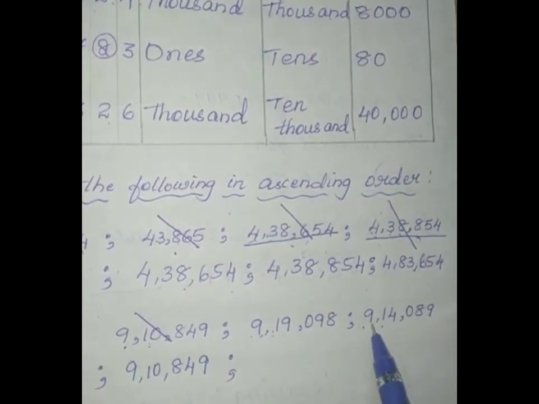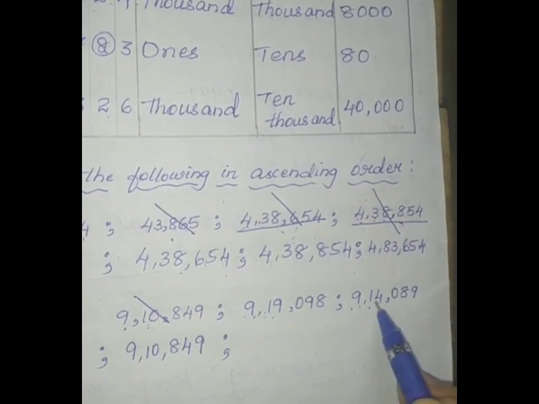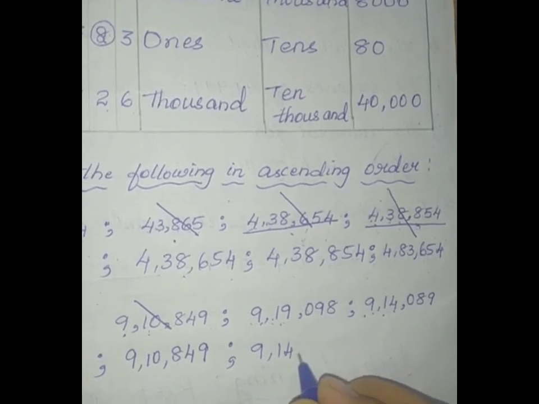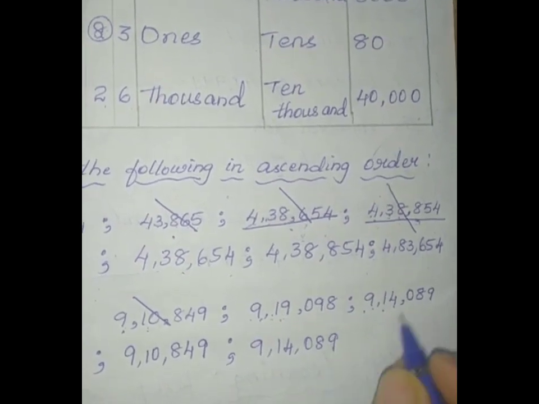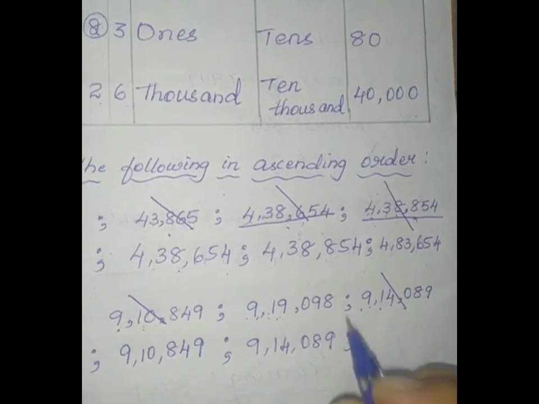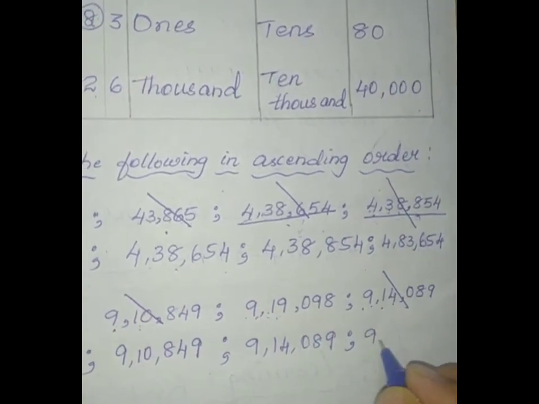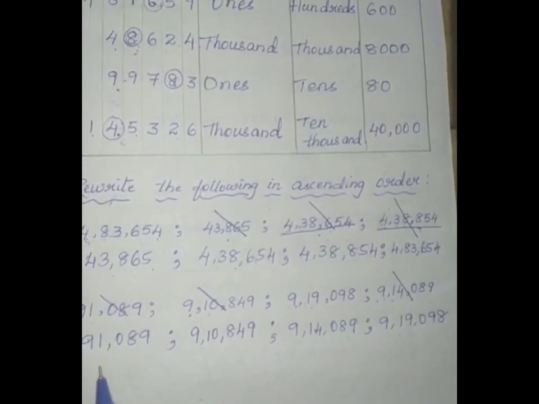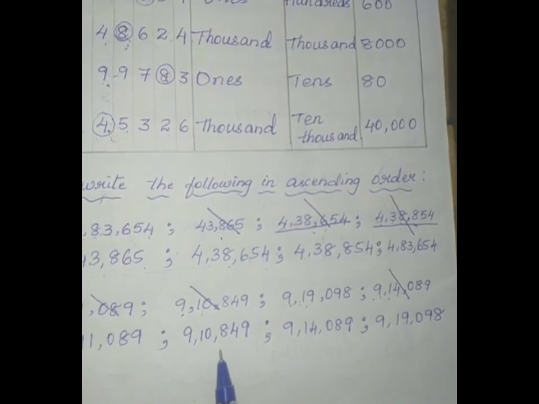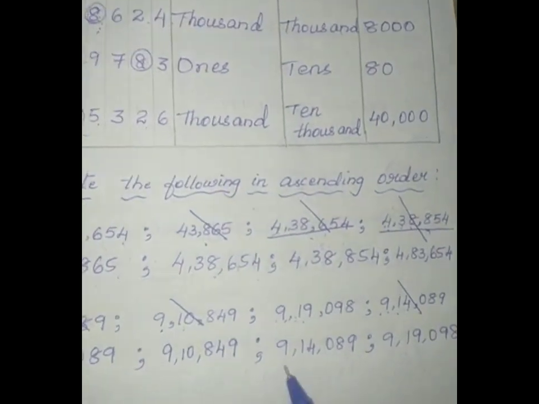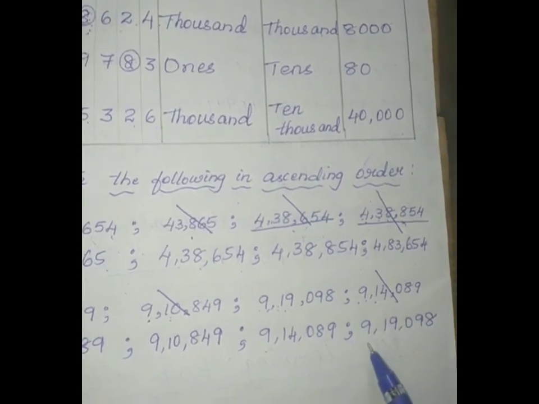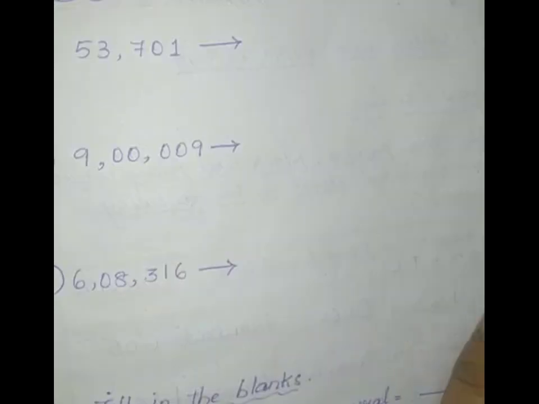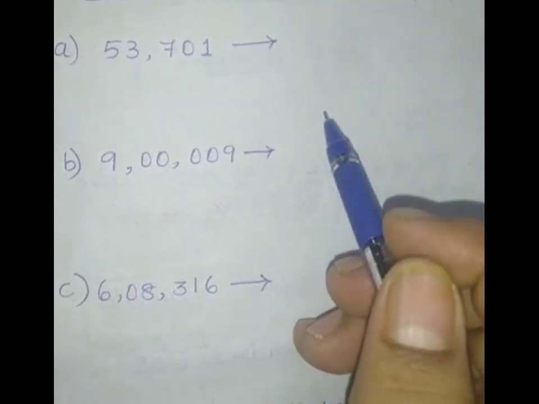9 lakhs, 9 lakhs. No answer. 19,000, 14,000. Which is smallest? Yes. 9 lakhs 14,089. Now strike this number. Next the remaining number is 9 lakhs 19,098. Once you check: 91,089, 9 lakhs 10,849, 9 lakhs 14,089, 9 lakhs 19,098. Just write the number names for the following numerals.